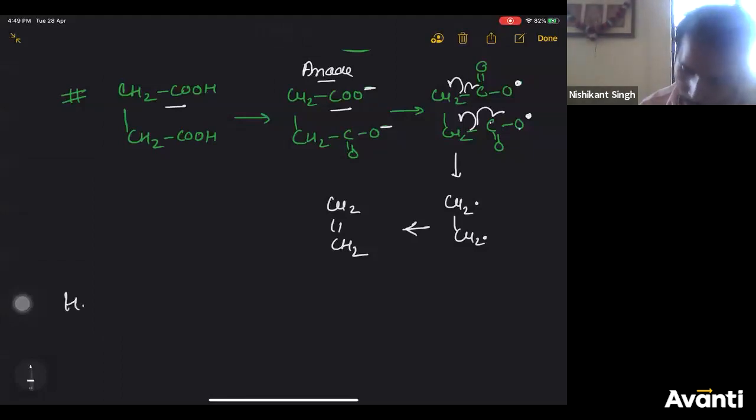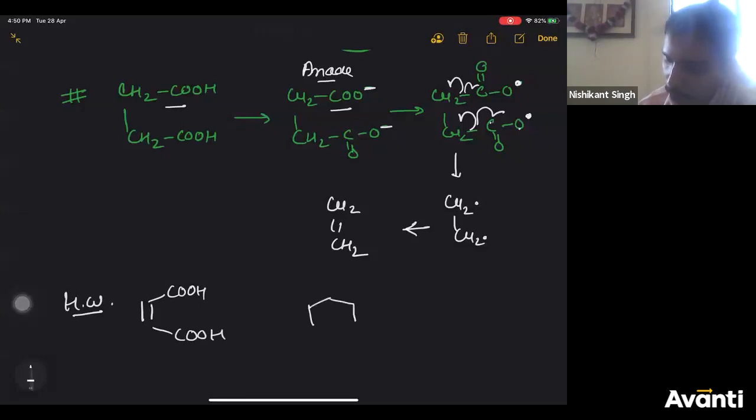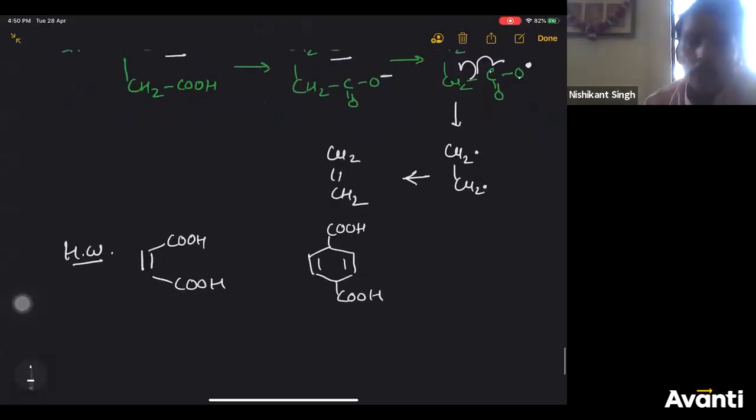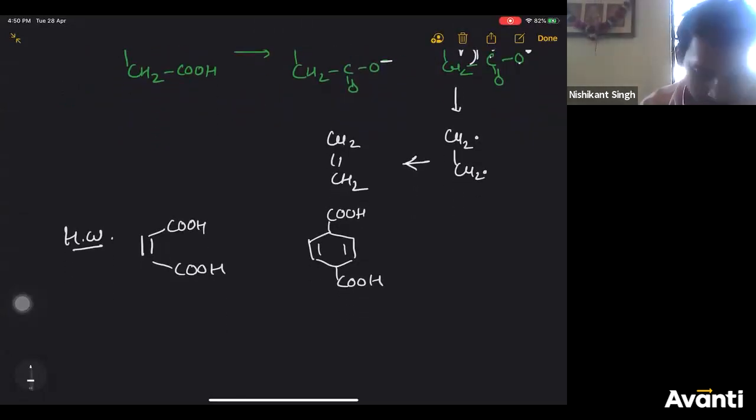So there is a homework for you. Try to draw Kolbe's electrolysis product for these 2 acids by writing their mechanism. Without writing their mechanism, you will not get the right answer. So write the Kolbe electrolysis product for these 2.